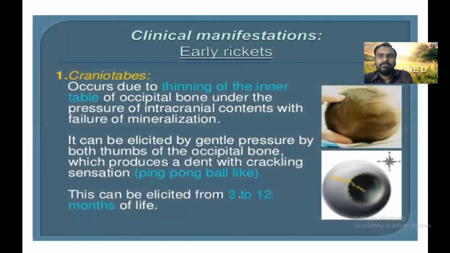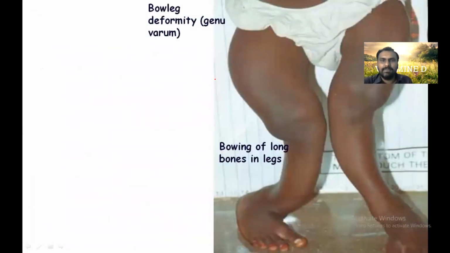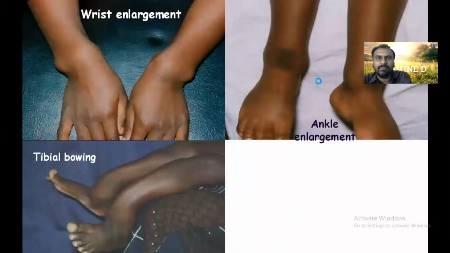Right. So we can see craniotabes occurs due to the thinning of the inner table of the occipital bone under the pressure of intracranial contents with the failure of mineralization. So defective mineralization leads to craniotabes. This is called bow legs. Okay, this is bow legs and knock knee. These are the bone deformities.